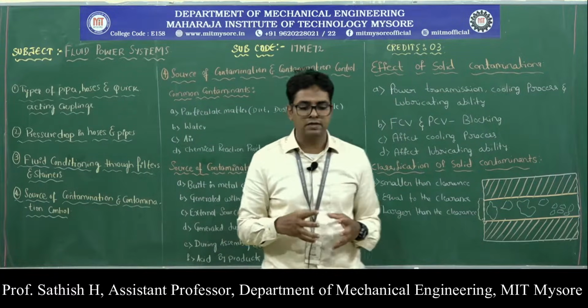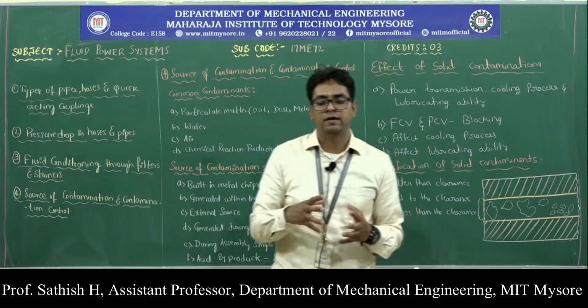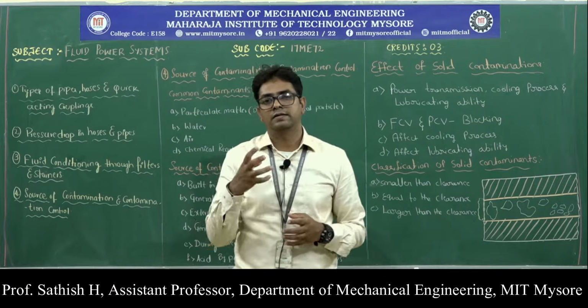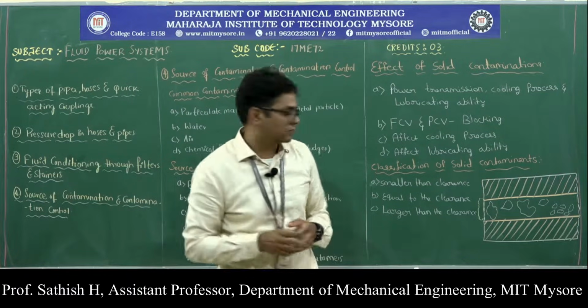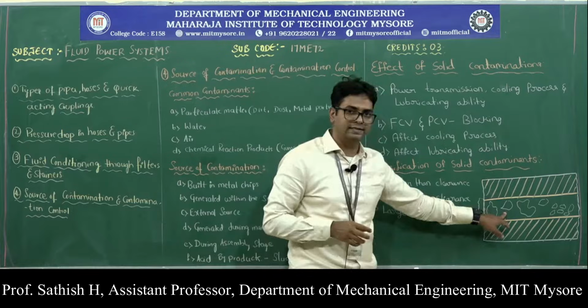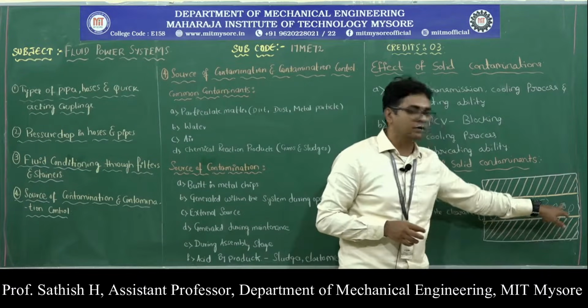So we will discuss what happens if the size of the contaminants is smaller than the clearance. They enter the clearance and start to accumulate at one point.